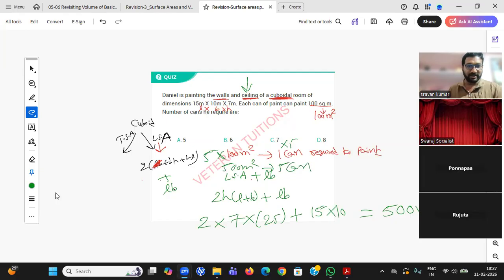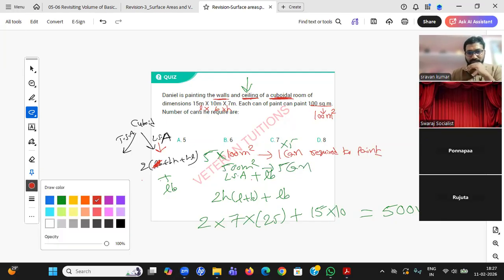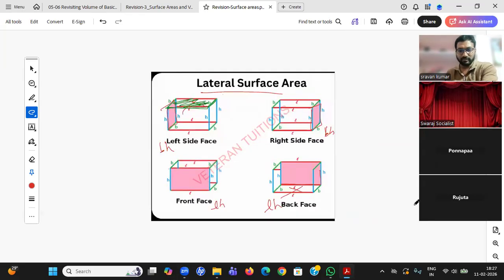Aparna, go ahead. Sir, how did you get L into B? You see, in the lateral surface area I have painted only the four walls: front face, back face, and the side faces. But now I want to paint the ceiling also. Ceiling means the top one.